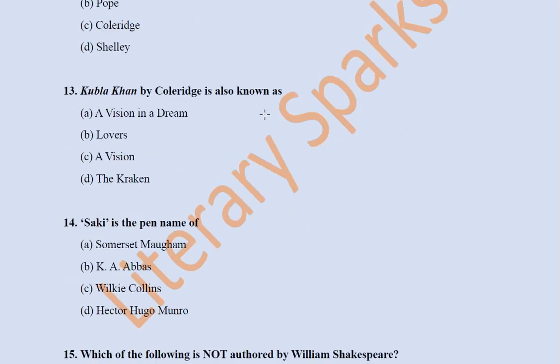Next question we have: Kubla Khan by Coleridge is also known as A Vision in a Dream, Lovers, A Vision, The Kraken. If you read the poem Kubla Khan, its full title is Kubla Khan, or A Vision in a Dream, A Fragment. So A Vision in a Dream is the subtitle of Kubla Khan. This way you get questions where subtitles are also asked, like The World Well Lost by John Dryden, All for Love. So I'll make a video on that also.